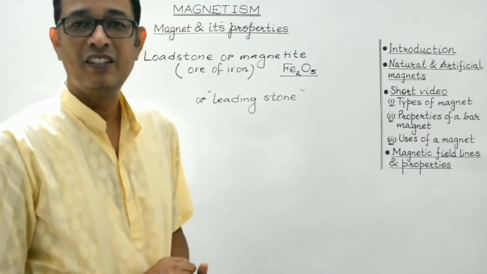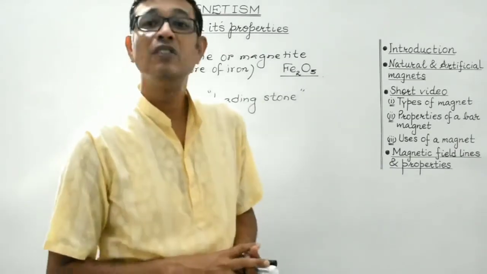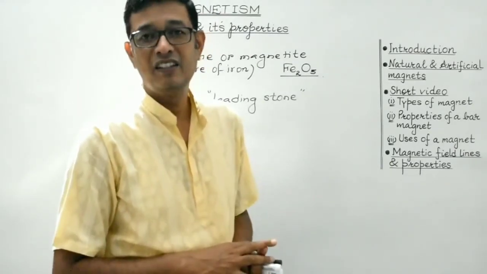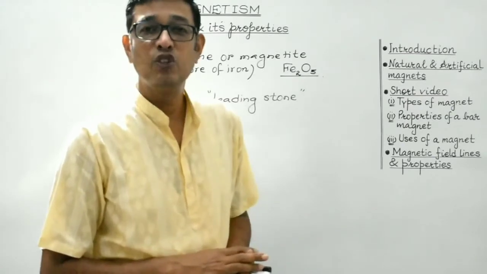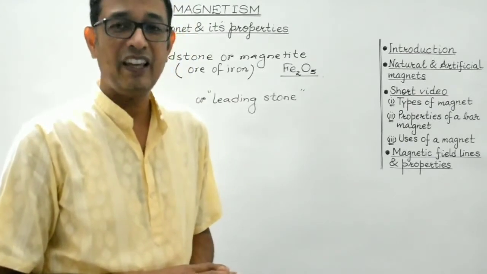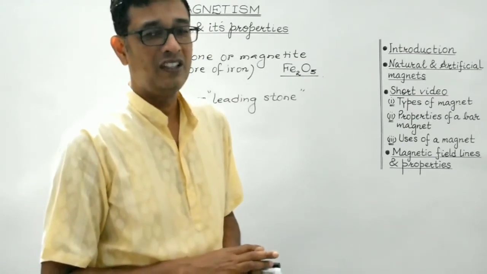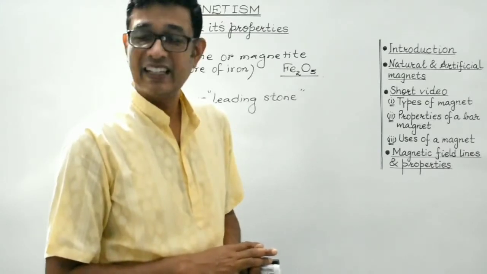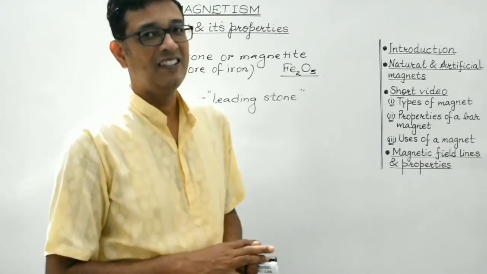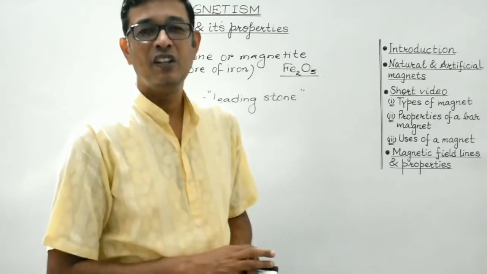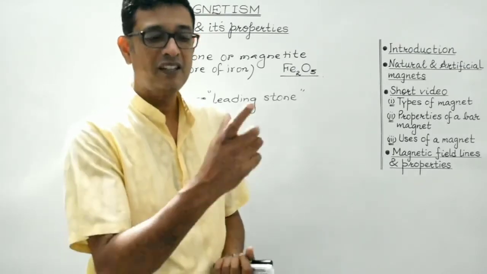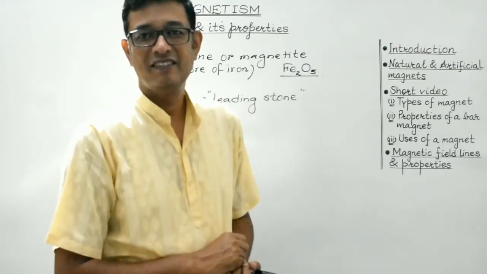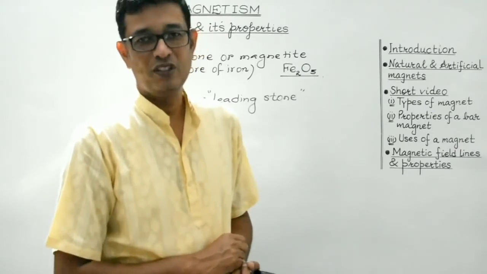Clear, students? So we normally make use of iron, steel, and for a bar magnet we make use of alnico, ALNICO: aluminium, nickel and cobalt. These are the three things which are used to make a bar magnet, which is made up of alnico.